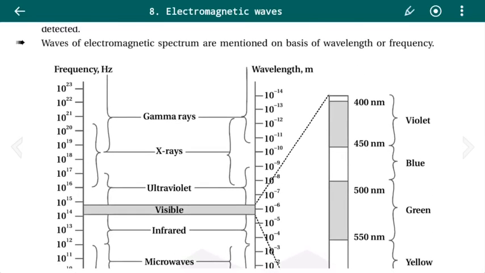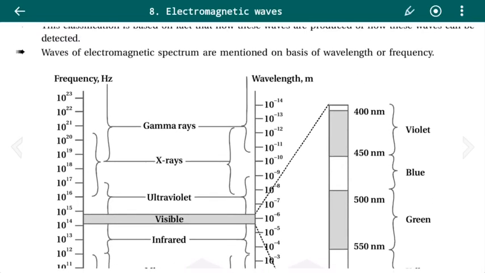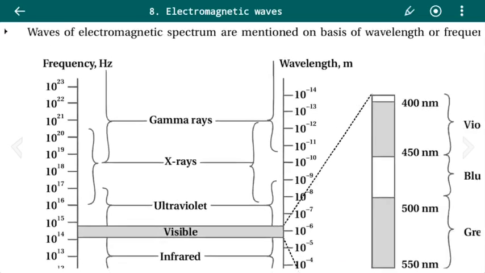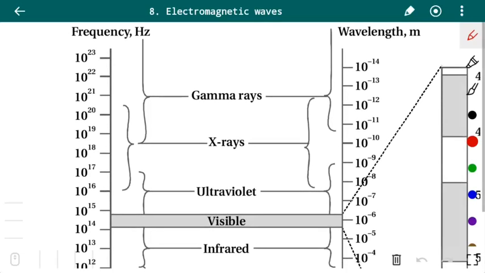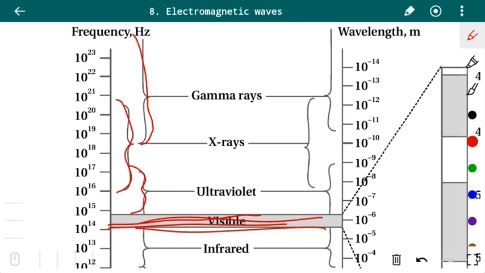So first of all, let us see the gamma rays. Gamma rays are from 10^-19 to 10^23 hertz. X-rays are from 10^16 to 10^20 hertz. Ultraviolet waves are from 10^15 to 10^17 hertz. Here this gray line shows the visible light, from 10^14 to 10^15 hertz.